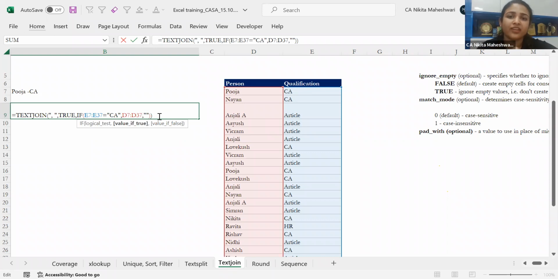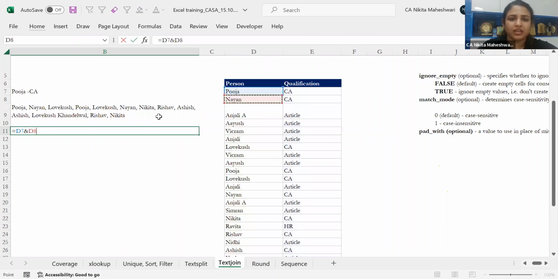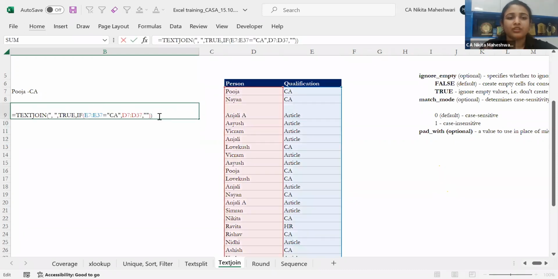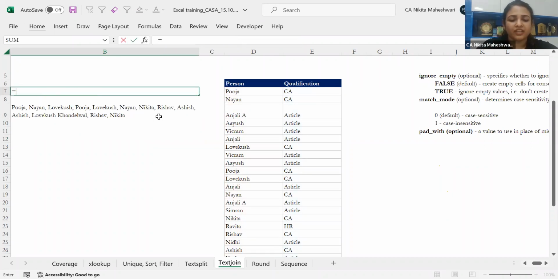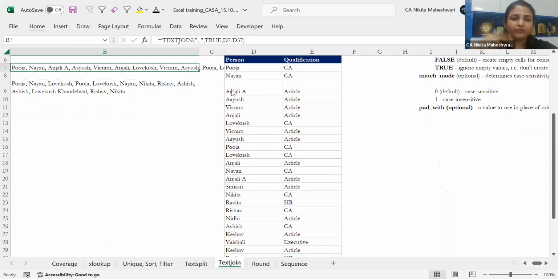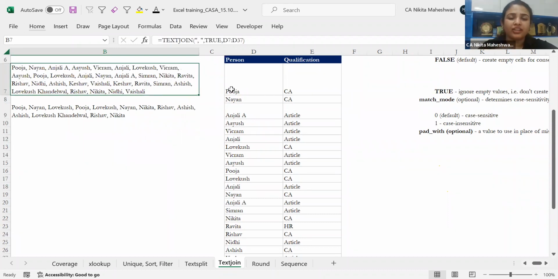So this again becomes very, very powerful as compared to concatenate or concat, where you have to do this. You have to do this. Each and every cell, you have to select it like this. So this will be very difficult to do when we are talking about concat, concatenate, or AND function. And it will be very simple and probably a cakewalk if I use the text join function. Even if I don't have to use this condition format, then also it becomes very easy if I just want name of all people, let's say. So all my names, I've joined it in one single go. Instead of selecting, concatenating, and doing all those things, I can join it very simply.